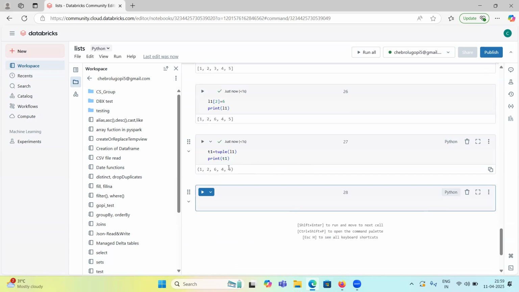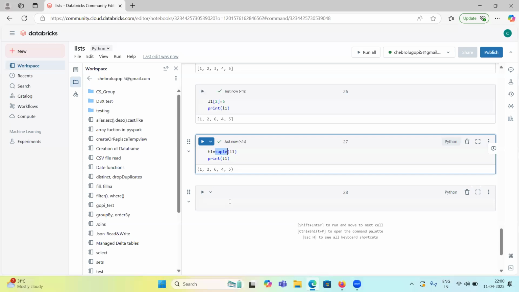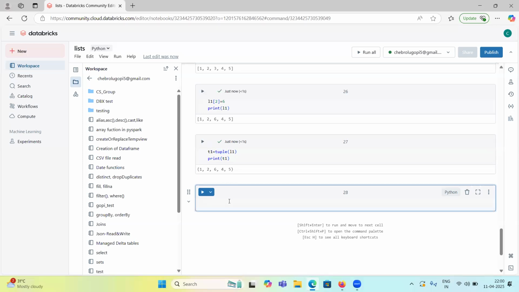How did we do it? We cannot do it directly. So first convert it into a list, and now the list can be modified, right? So modify the list and revert back, I mean convert it back from list to tuple again. To convert from tuple to list and back, we have the list and tuple functions. You can use them. So you understood, right? How can we modify this?